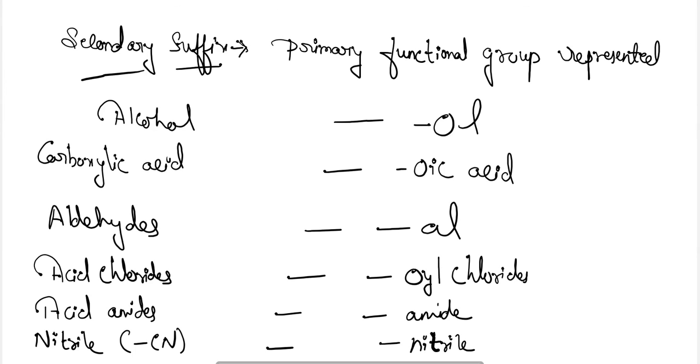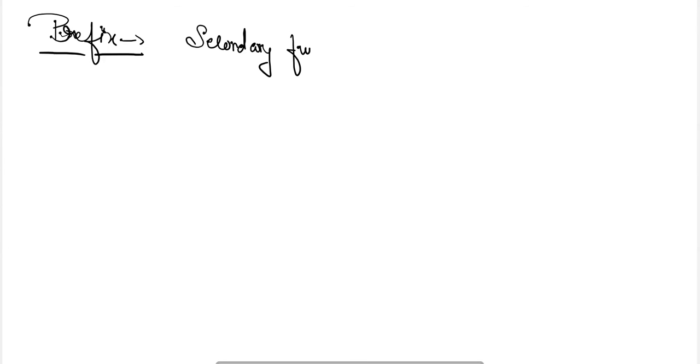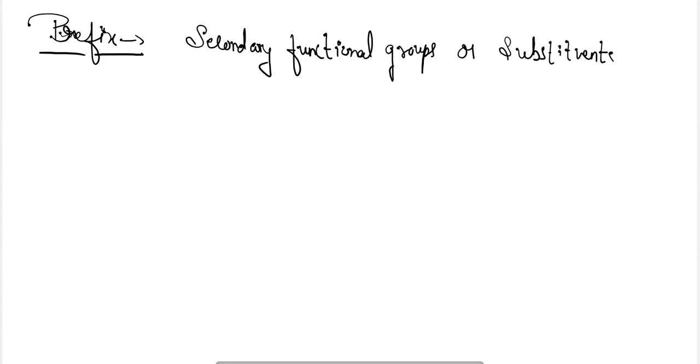On summating all these things, the last is the prefix. The prefix represents the secondary functional groups or substituent chains. Substituent chains or side chains, they will be represented there.